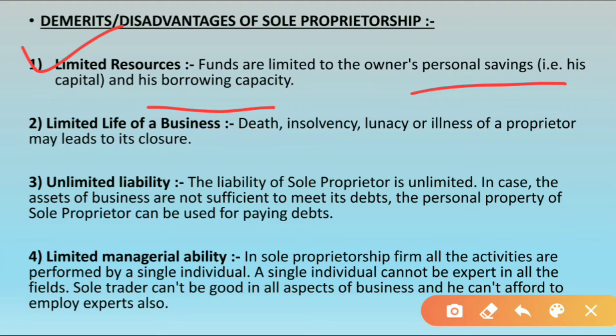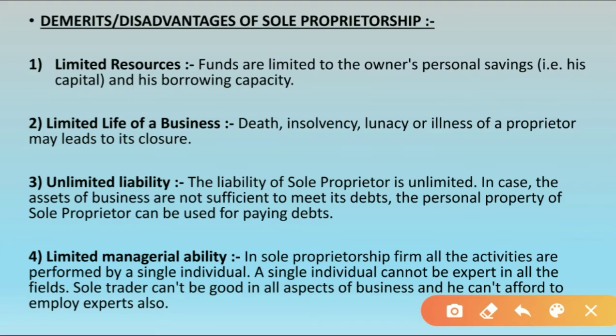He doesn't have unlimited resources because he is the only owner, and he uses funds out of his personal savings or by borrowing from somebody, right? So this can be a disadvantage because he does not have more resources, in terms of machineries, money or any other resources. They have limited resources, right?